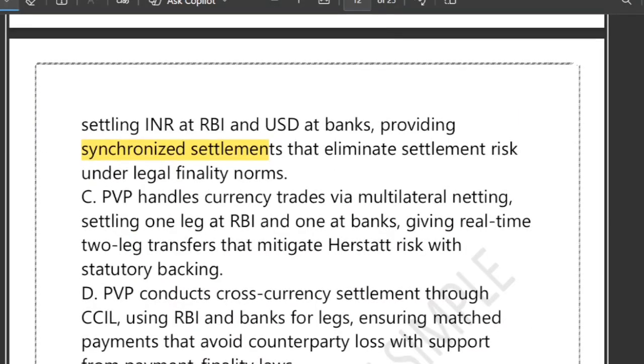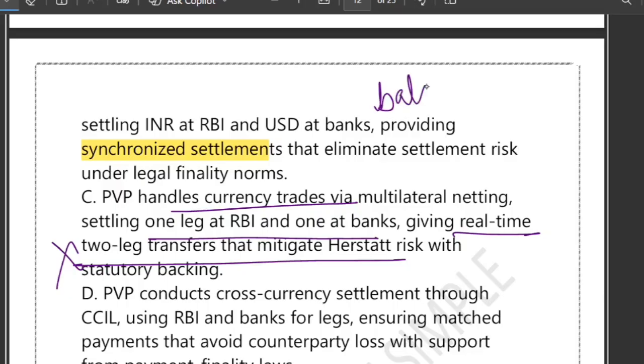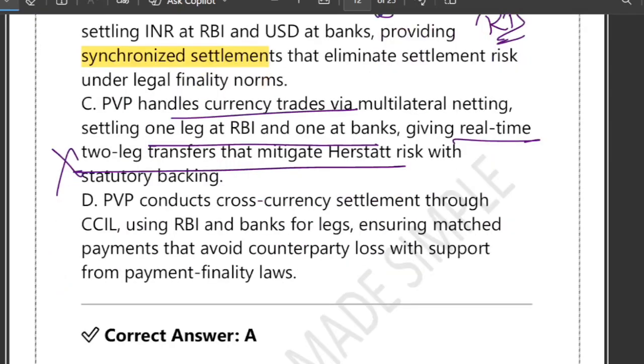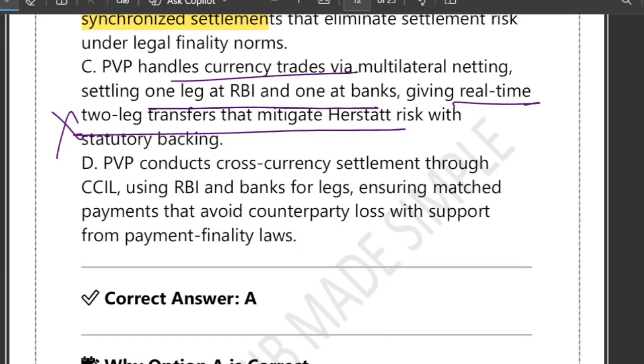What about option C? Option C says real-time two-leg transfer. The incorrect thing is that it says batch-based net settlement, while they have also mentioned real-time gross settlement. Actually, they use batch-based settlement. Option D says it is vague and misses core features like netting, the PSS Act and simultaneous payment.